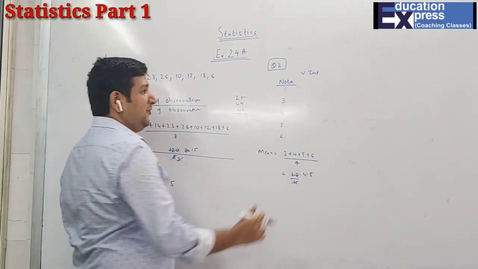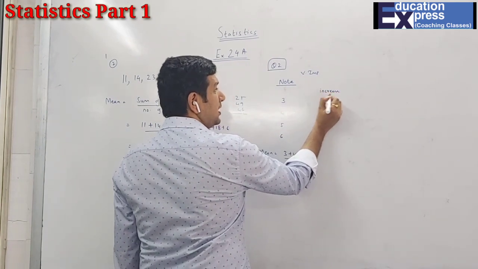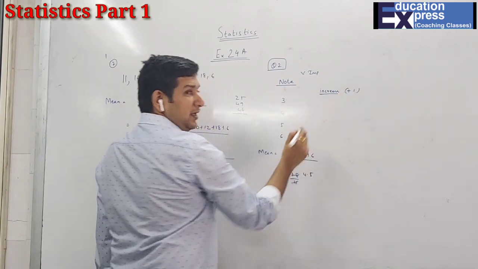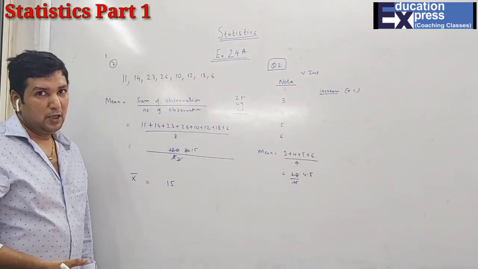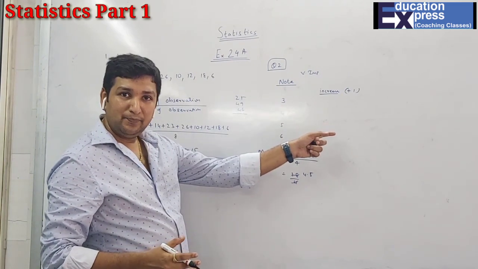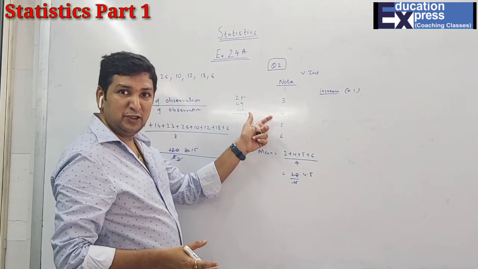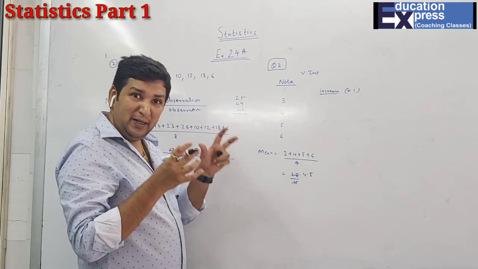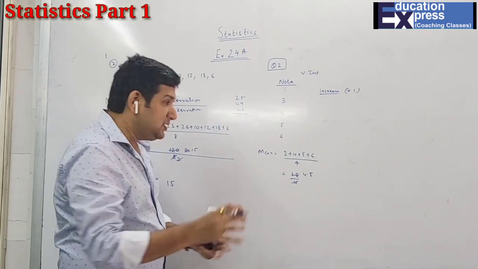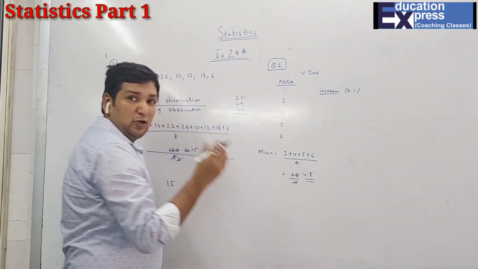So 4.5 is the mean for this observation. Now in case I say that I increase each observation by 1, then find the new mean. So in this case, students, you don't have to actually add everything. What you can do is simple: as you add to each and every observation, your mean also will increase by the same number. That means now instead of calculating everything, you already have a mean. Let's call it the original mean.